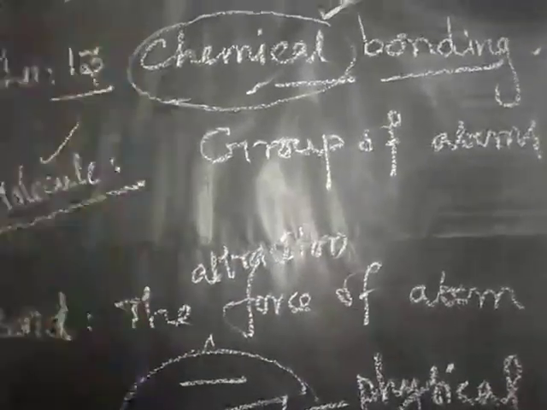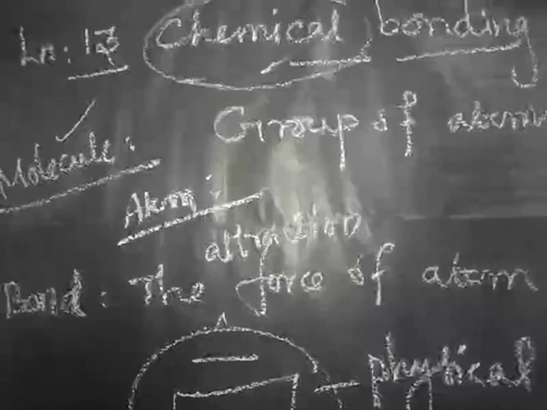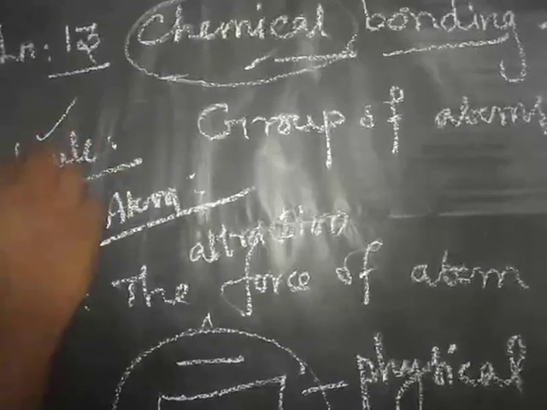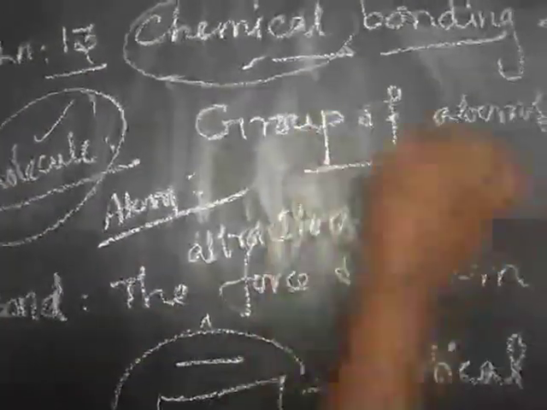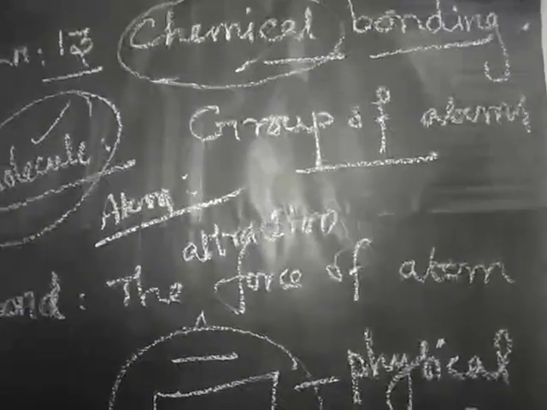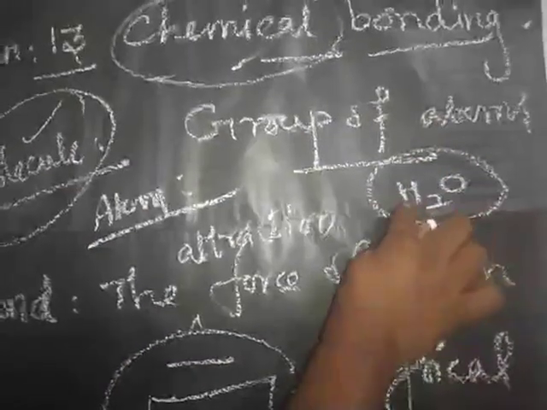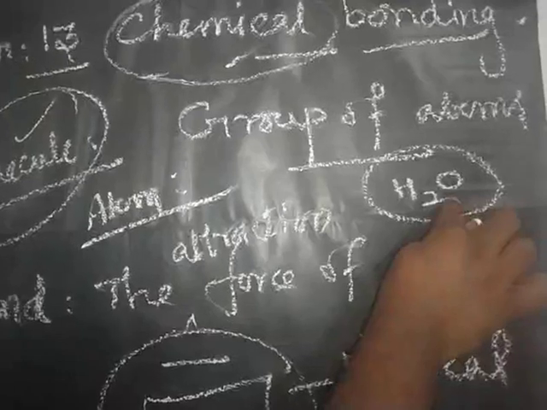Before that we will see what is meant by atom. Atom is the smallest particle that takes part in a chemical reaction. What is meant by molecule? A group of atoms is called a molecule. For example, H2O, water. Group of atoms means here, how many hydrogen atoms are there? Two hydrogen atoms and one oxygen atom, so a total of 3 atoms are present. But 2 elements are present: one is hydrogen, another is oxygen.